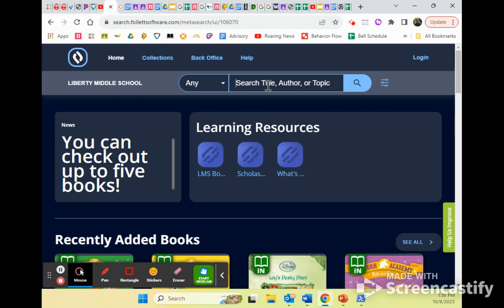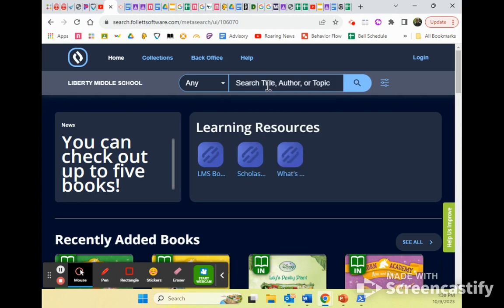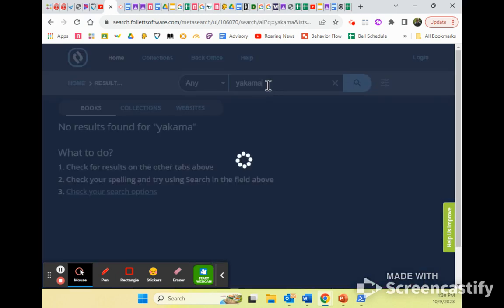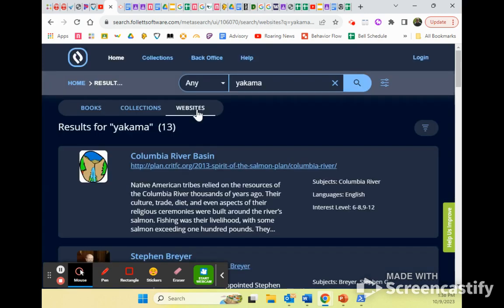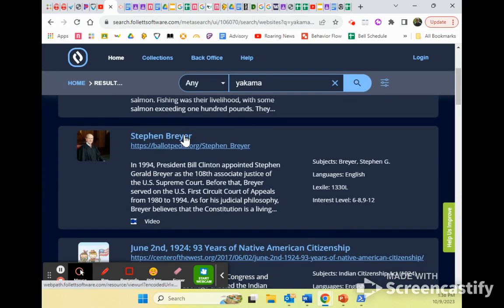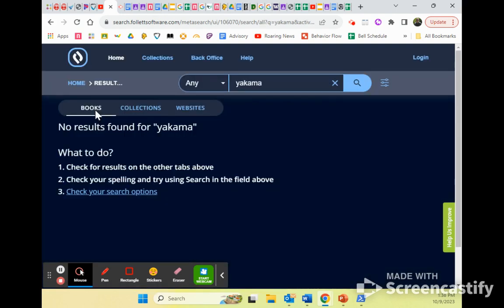For this one, let's say I was doing a project on a specific tribe. So I'm going to go ahead and use Yakima. And you'll see if I search Yakima, nothing pops up, which is unfortunate. Now, is there anything in the collections? No. Anything in the websites? All right, so we've got some stuff in the websites. Not horrible. But I really want a book.